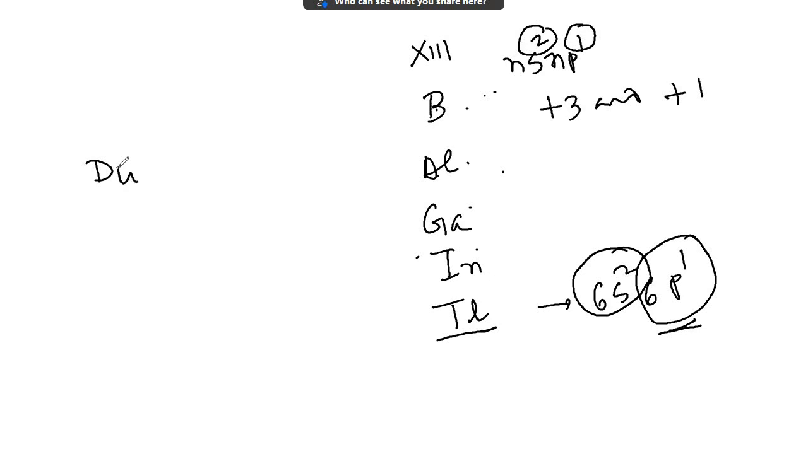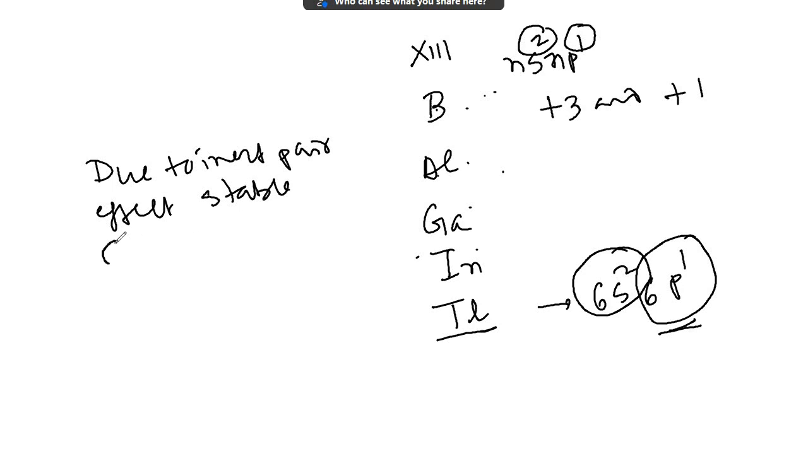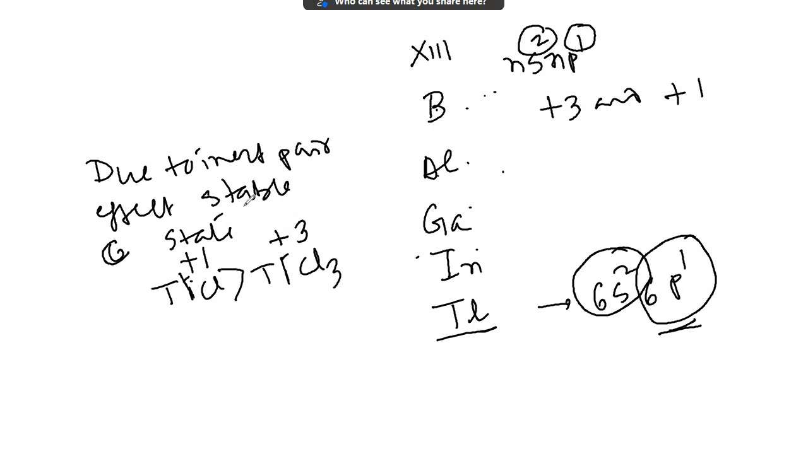Due to inert pair effect, the stable state will be TlCl greater than TlCl3. But in all other cases, the third oxidation state is more stable than the first oxidation state. But in this case, only for thallium, the +1 oxidation state is more stable than the +3 oxidation state. The reason is the inert pair effect.